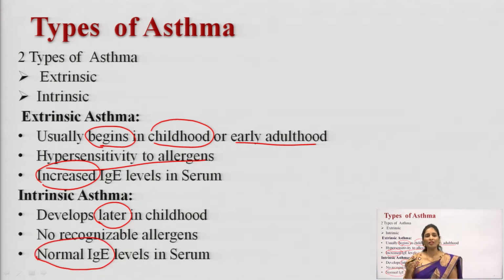So, that is the difference between intrinsic and extrinsic asthma. Which one is the most common asthma? You will see here that intrinsic asthma is the most common asthma compared to extrinsic asthma. Extrinsic asthma will be caused according to the episodic.